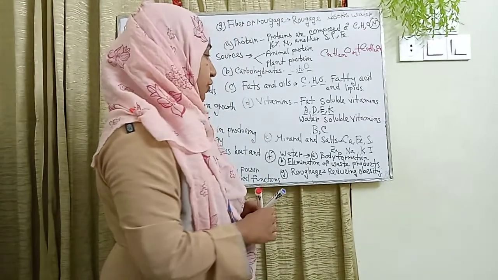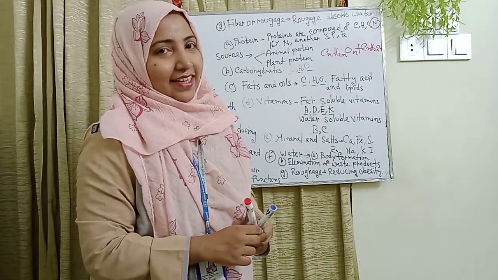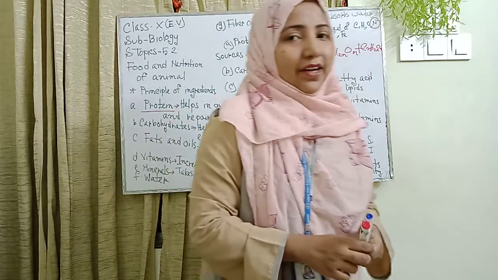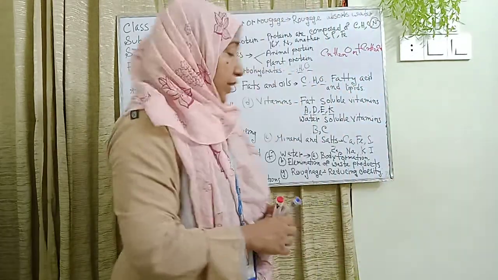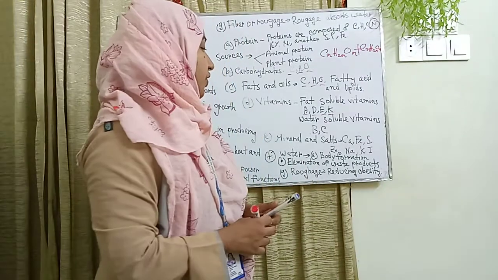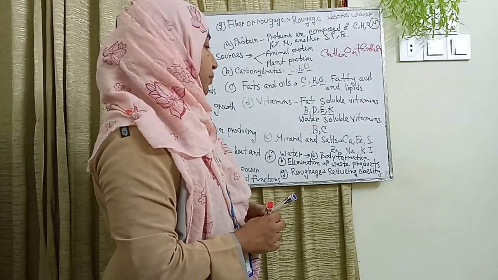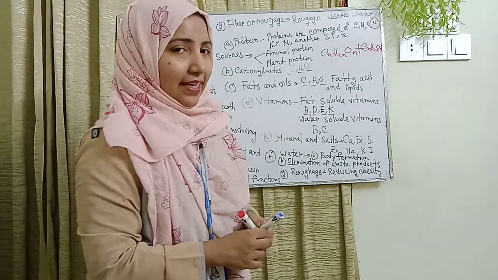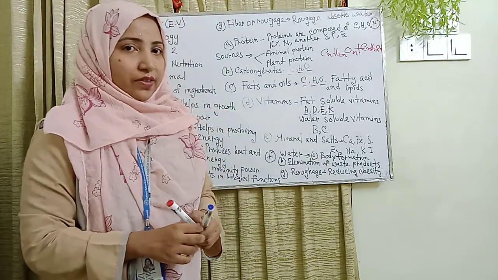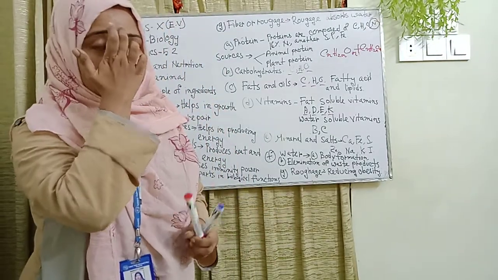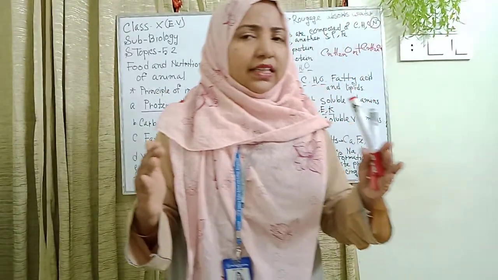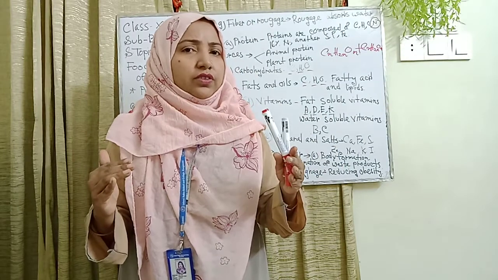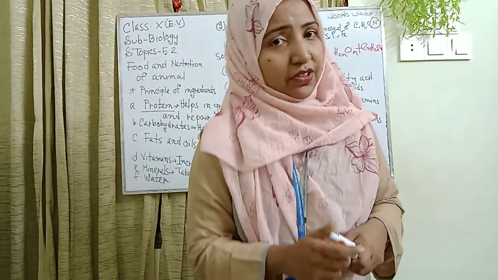Next topic is water. You know water's another name is fluid of life. We take water for body formation and elimination of waste products. And another component is roughage. You know what roughage is? It is the formation of a strong fiber. Basically cellulose, cellulose is another name for roughage.